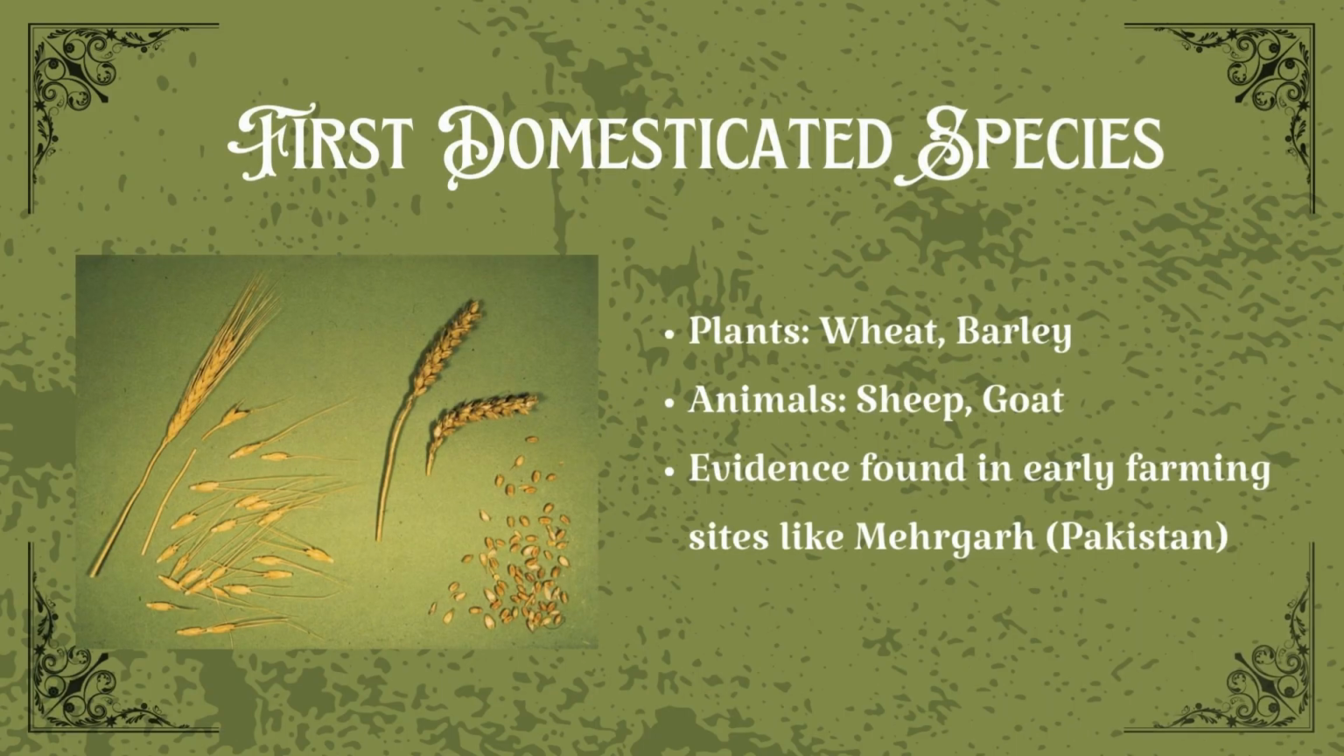First domesticated species. Domestication began around 12,000 years ago. Some of the first plants to be domesticated were wheat and barley, and the first animals were sheep and goats. One of the earliest places where this happened was Mehrgarh, in what is now Pakistan. Mehrgarh is super important. It's one of the first known farming villages in the world.